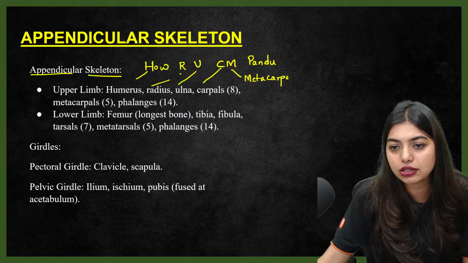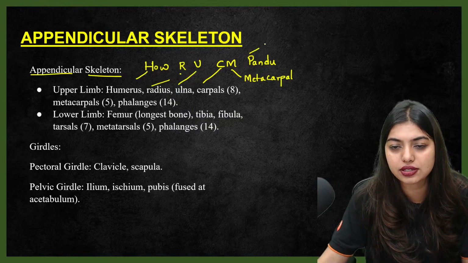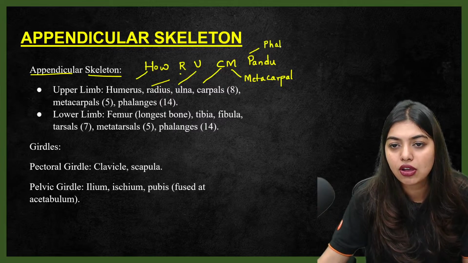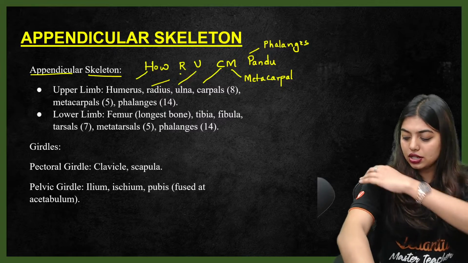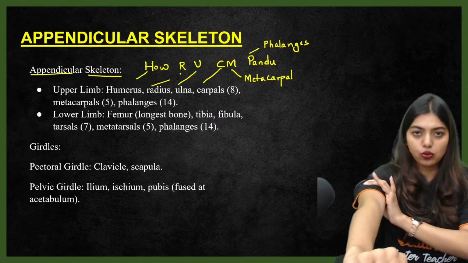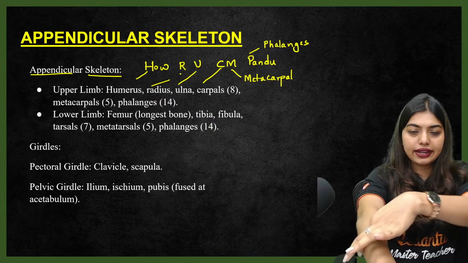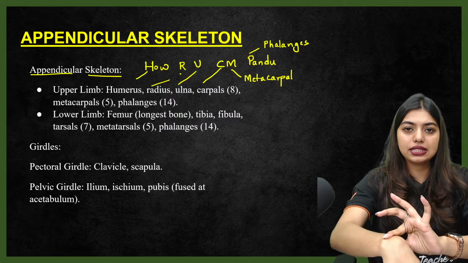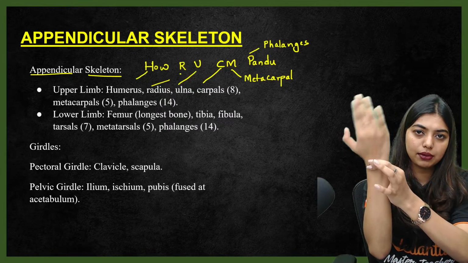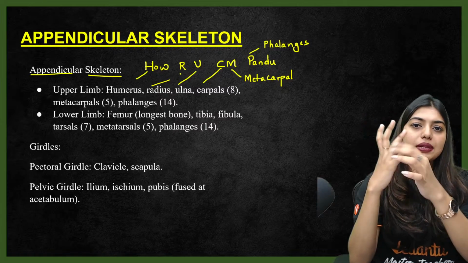Okay, so when you're in my class, you always will have tricks. P stands for phalanges. So forelimbs, how are you going to remember? Here, you start from here. This is how: humerus, radius, ulna, carpals. Here is your carpals. Here I'm able to fold carpals, metacarpals and phalanges.